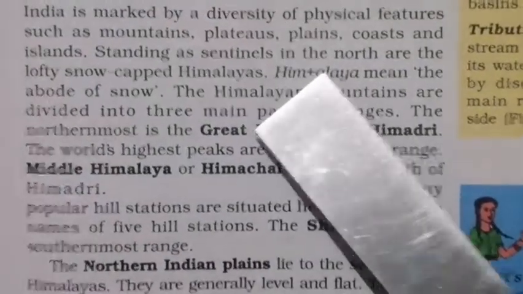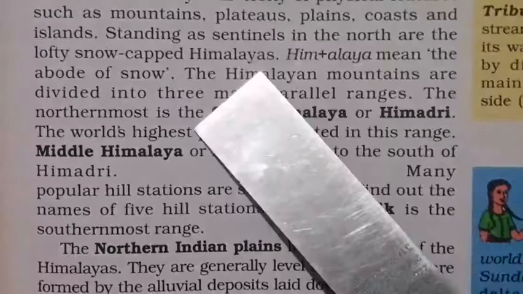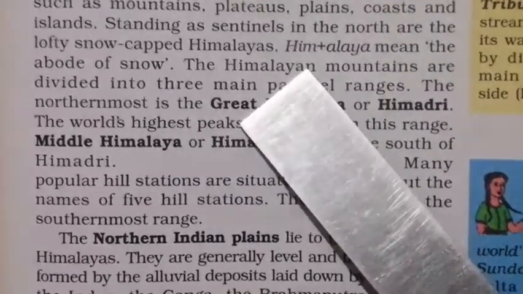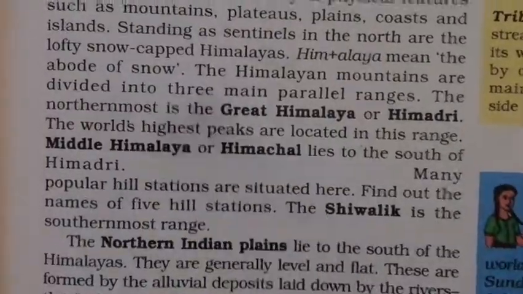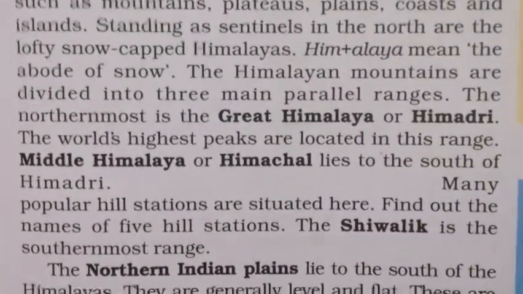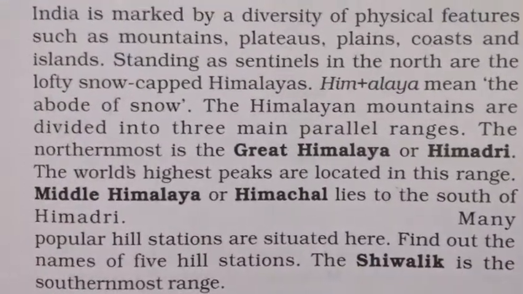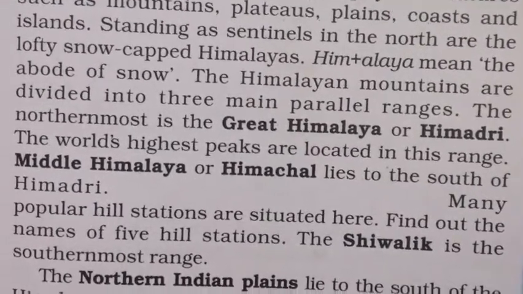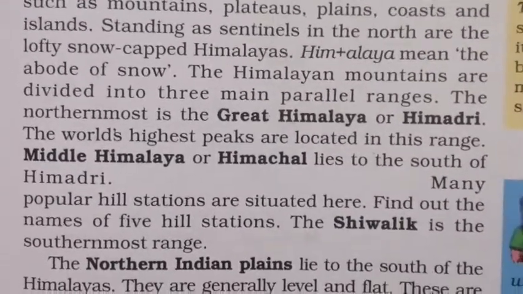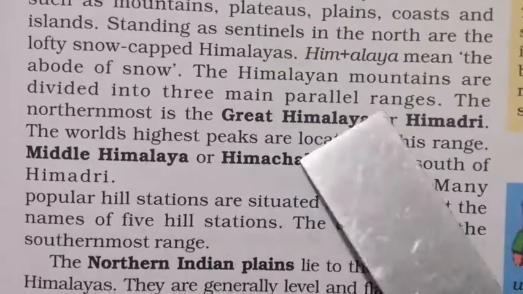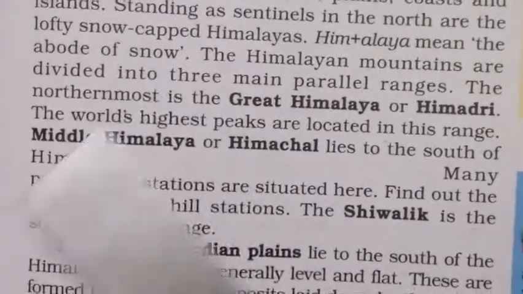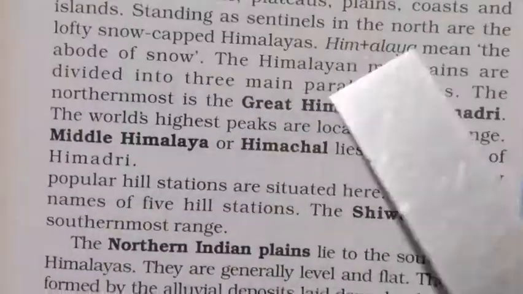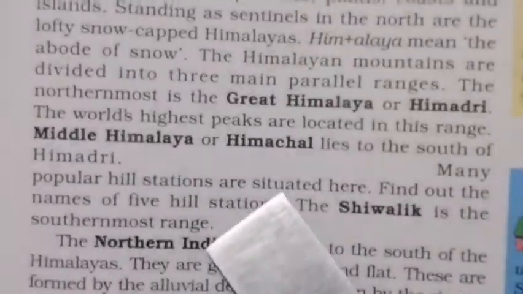Himalaya. Now Him plus Alaya. Himalaya is divided into Him plus Alaya, which means the abode of snow. There might be a question: what is the meaning of Himalaya? Himalaya means the abode of snow. And the Himalayan mountains are divided into 3 main parallel ranges. The Himalayan mountains are divided into 3 parallel lines. You know what is a parallel line, isn't it?